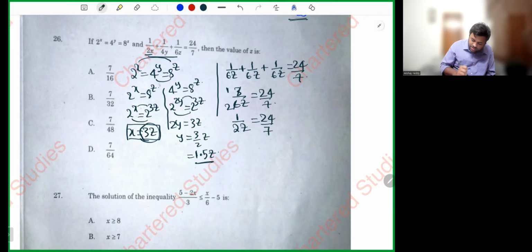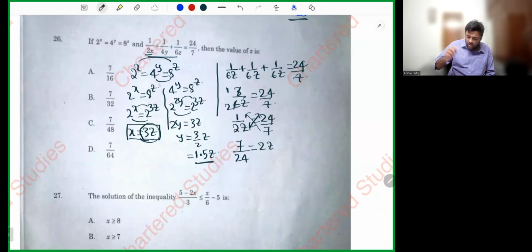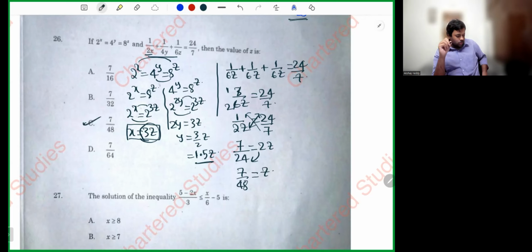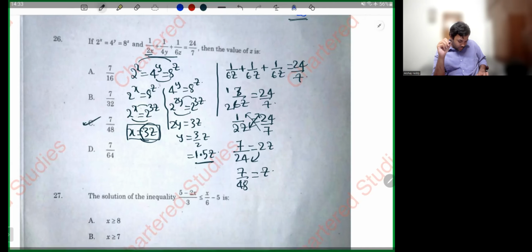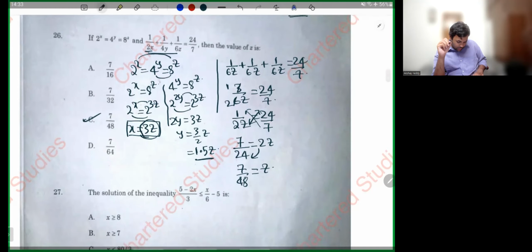Let's do cross multiplication, sir. Let's take 7 here and this value here. 7 divided by 24 is equal to 2z. I'm doing cross interchange. 7 I sent there, 24 I sent here, 2z I sent there. Again, 7 by 48 is equal to z. Simple cross multiplication. So if you see, my dear friends, the first 26 we have completed.